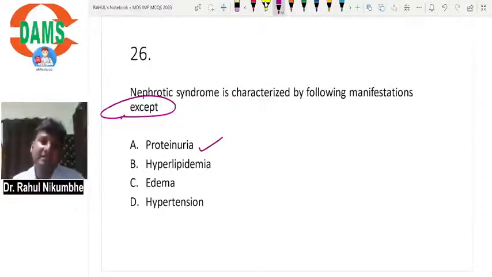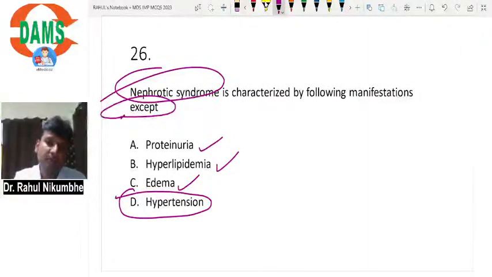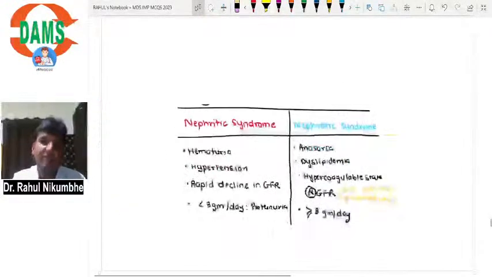Nephrotic syndrome is characterized by the following manifestations, except which one? Proteinuria, yes, it is the diagnostic criterion. Proteinuria must be present. Hyperlipidemia, dyslipidemia occurs. Edema, anasarca occurs. Hypertension is not a feature of nephrotic syndrome. Hypertension is a feature of nephritic syndrome.